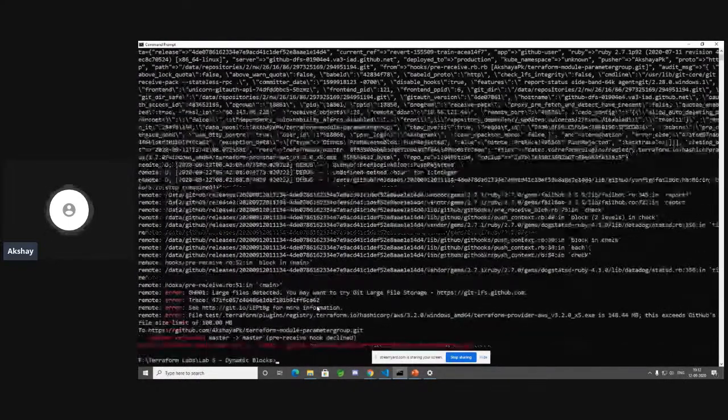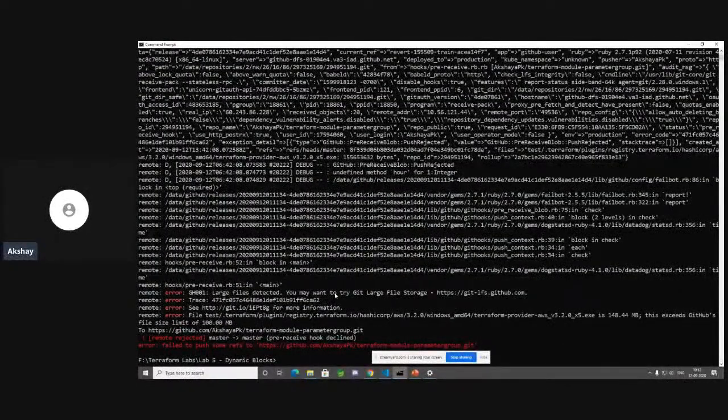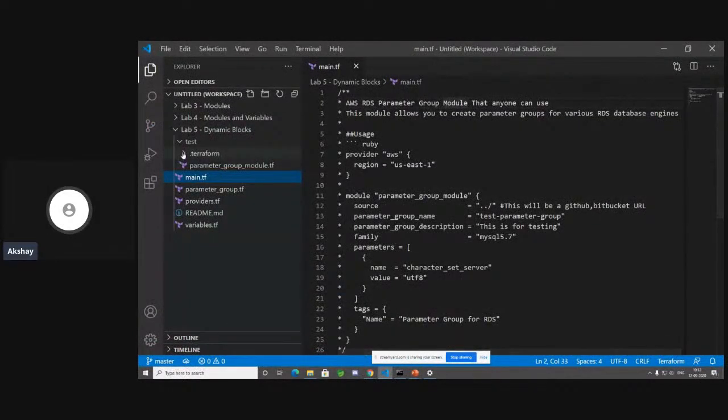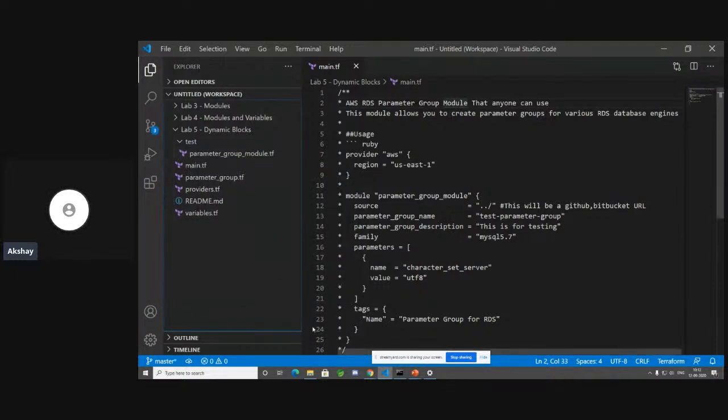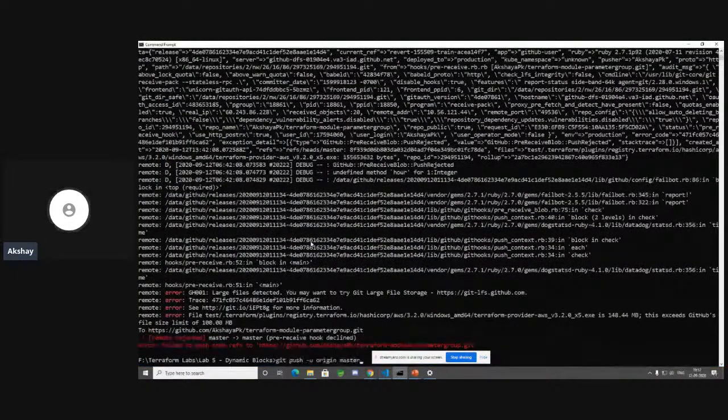Okay, so it has written all of my files, but it's saying some error. What is the reason? Oh, okay. So I think it has gone ahead and added this .terraform folder also. Let us go ahead and delete this. I don't want to add that too because it's a pretty big binary file. So let's go ahead and do git status again. Okay, let's clear the screen.